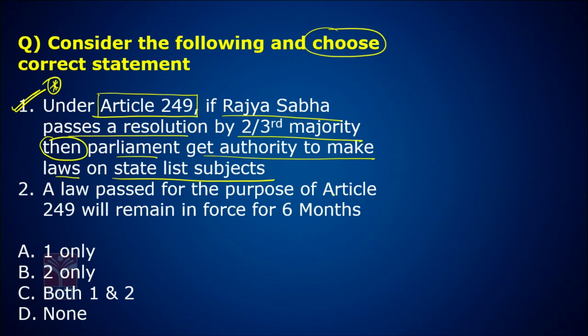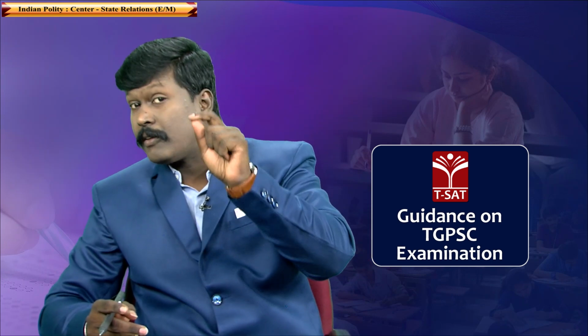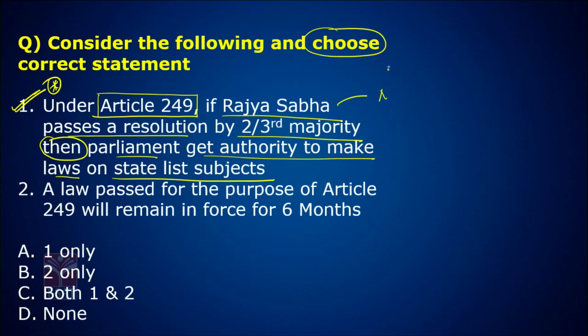According to Article 249 of the Constitution, Parliament can make laws on the state subject if Rajya Sabha accepts a resolution in national interest. See, in national interest, if Rajya Sabha passes a resolution by 2/3 majority, then Parliament will get ultimate authority to make a law on the state subject.